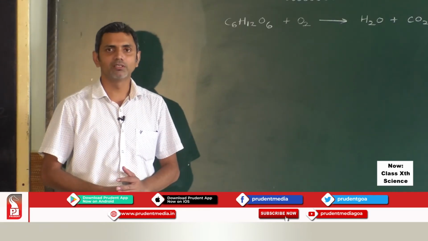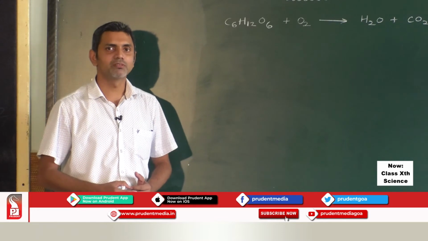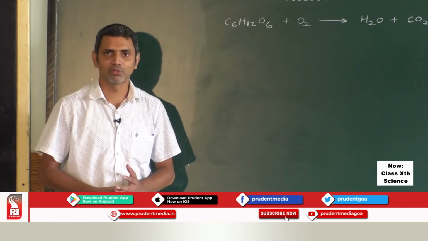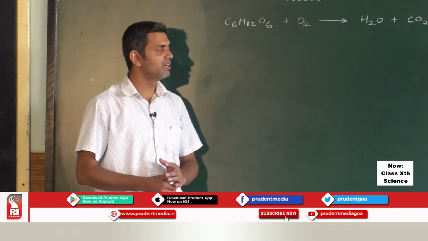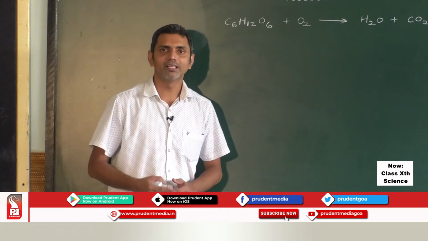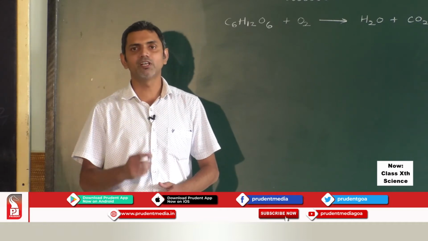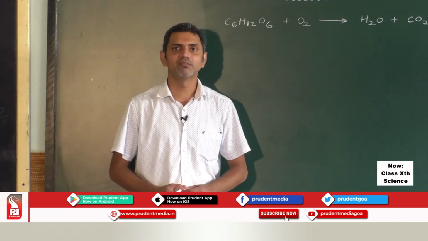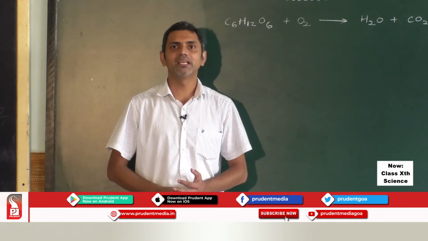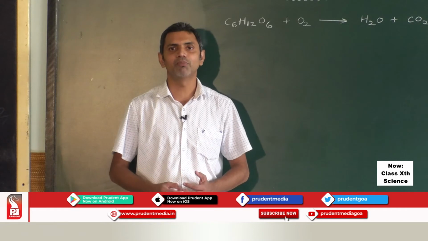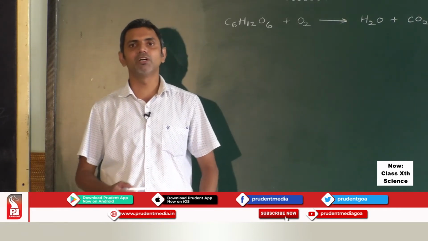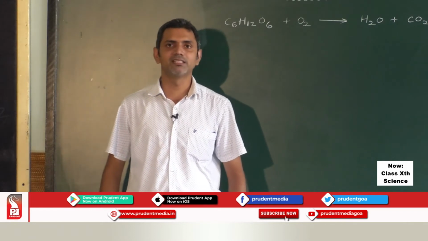Now we are going to learn what exactly happens to glucose. During the process of respiration, the first step that takes place is the breakdown of glucose. Glucose breaks down into a compound called pyruvate, and this takes place in one part of our cell, that is the cytoplasm.